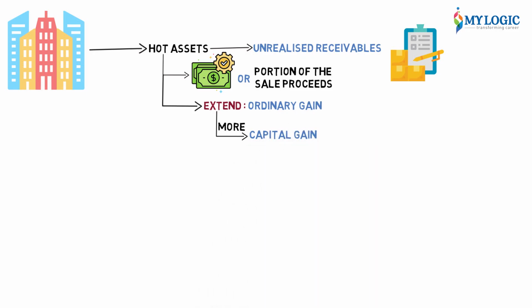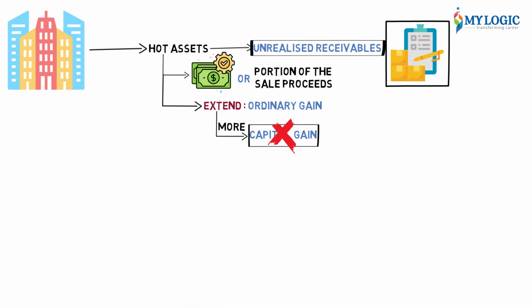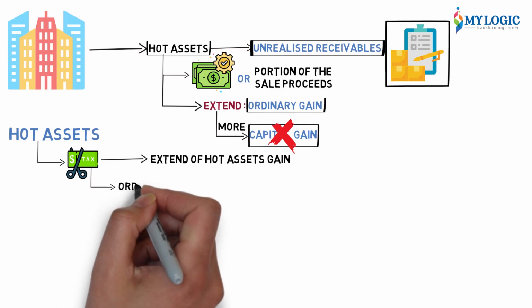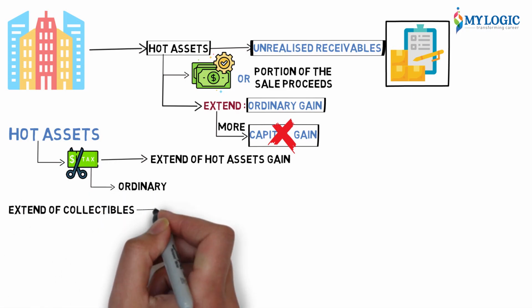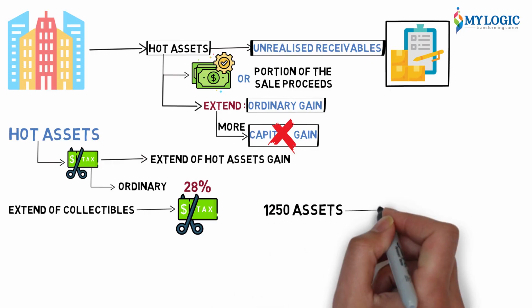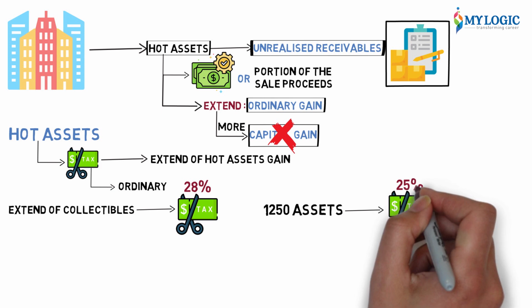To the extent of hot assets, it is ordinary gain, because if the partner had continued with the firm, he would have made ordinary income on inventory and receivables. But because he is quitting, any profit he makes cannot all be treated as capital gain. A part of it is still treated as ordinary gain, the part which belongs to the hot assets. Hot assets are taxed as ordinary to the extent of hot assets gain. Collectibles are taxed at 28%. Section 1250 assets, any unrecaptured depreciation, are taxed at 25%.